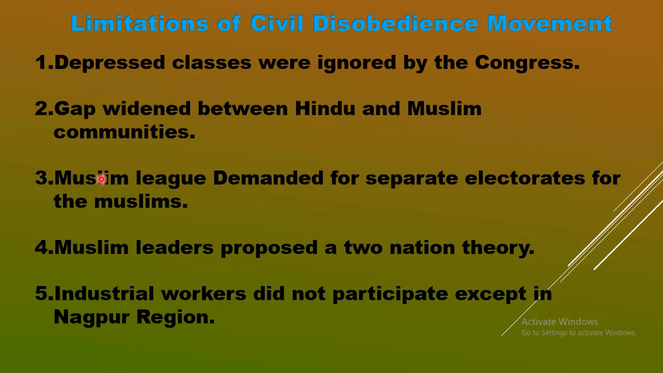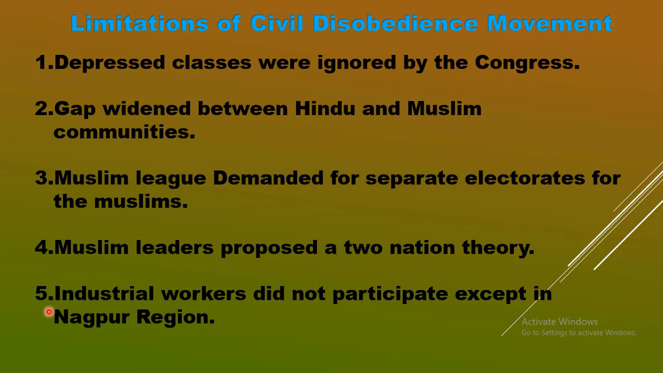electing Muslim representatives. At the same time, other Muslim leaders, including Muhammad Iqbal, proposed a theory of 2 nations. They felt that Hindus and Muslims cannot live together, so 2 nations had to be created. This was a hint of creating Pakistan. From this hint, we come to know that they wanted to create a new nation called Pakistan.